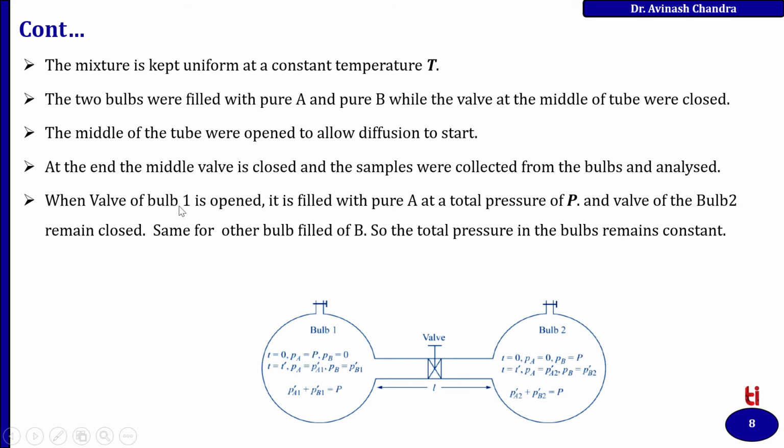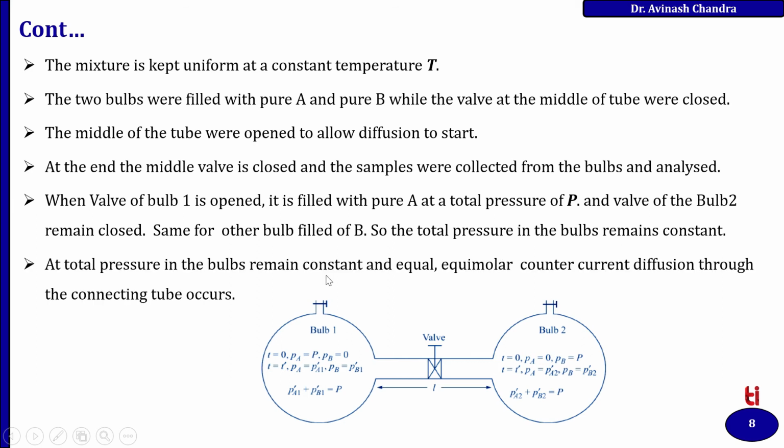When the valve of bulb 1 is opened, it is filled with pure A at the total pressure of P, and the valve of bulb 2 remains closed. Same for the other bulb filled with B, so that the total pressure in the bulbs remains constant. As the total pressure in the bulbs remains constant and equal, equimolar counter diffusion through the connecting tube occurs.